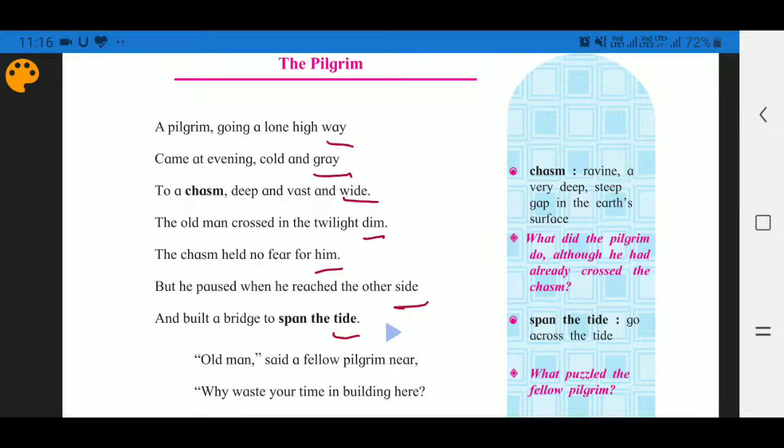Way, gray. This is first rhyming word. So we can give the name A. And second is white, sight, tight. So it is B. And third dim and him, it is C. So here the rhyming scheme is A, B, C.